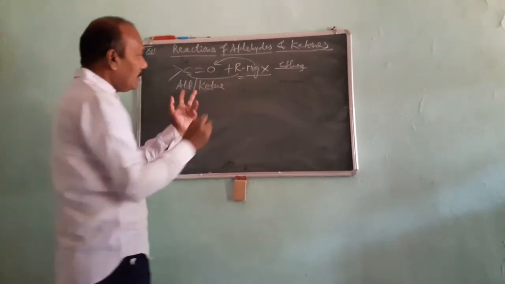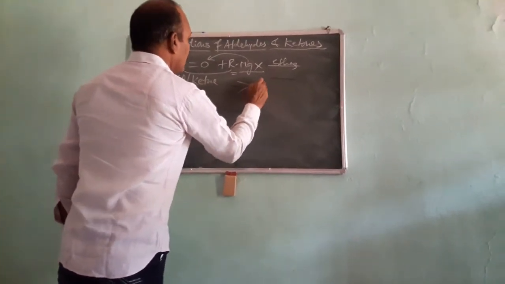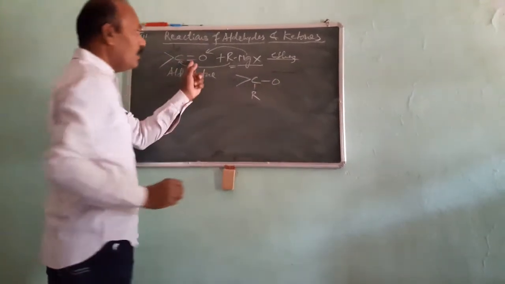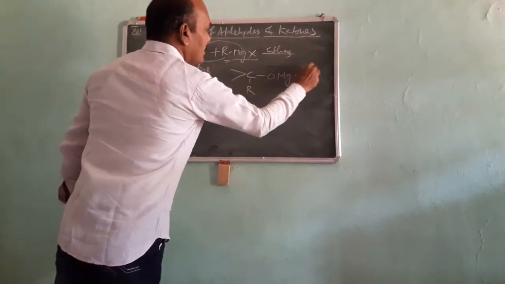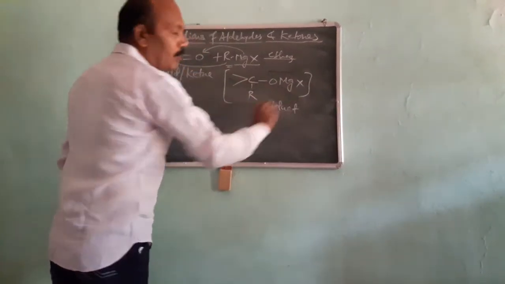So the corresponding intermediate compound formed is: the C=O double bond converts into a single bond after addition of OMgX. This is the adduct or intermediate compound.